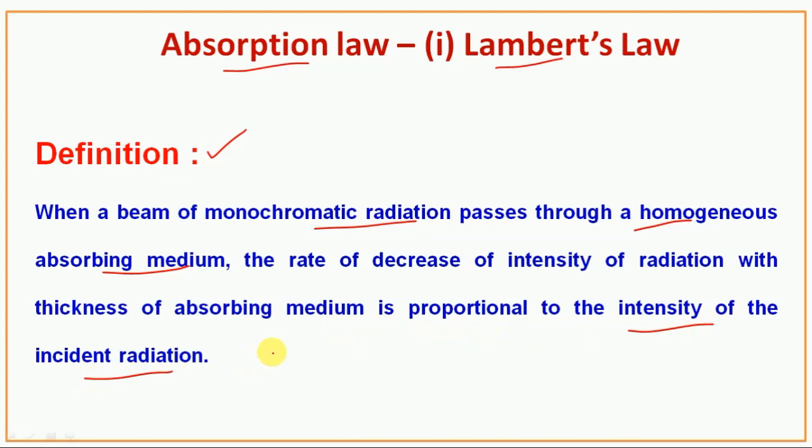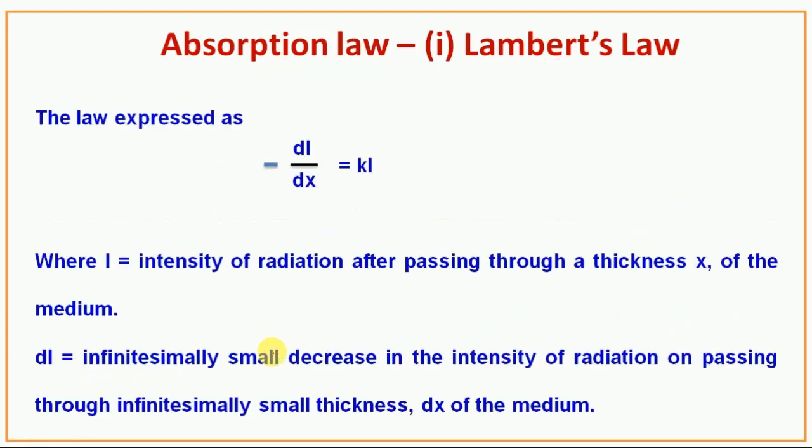What is the definition of Lambert's law? When a beam of monochromatic radiation passes through a homogeneous absorbing medium, the rate of decrease of intensity of radiation with thickness of absorbing medium is proportional to the intensity of the incident radiation. The law is expressed as